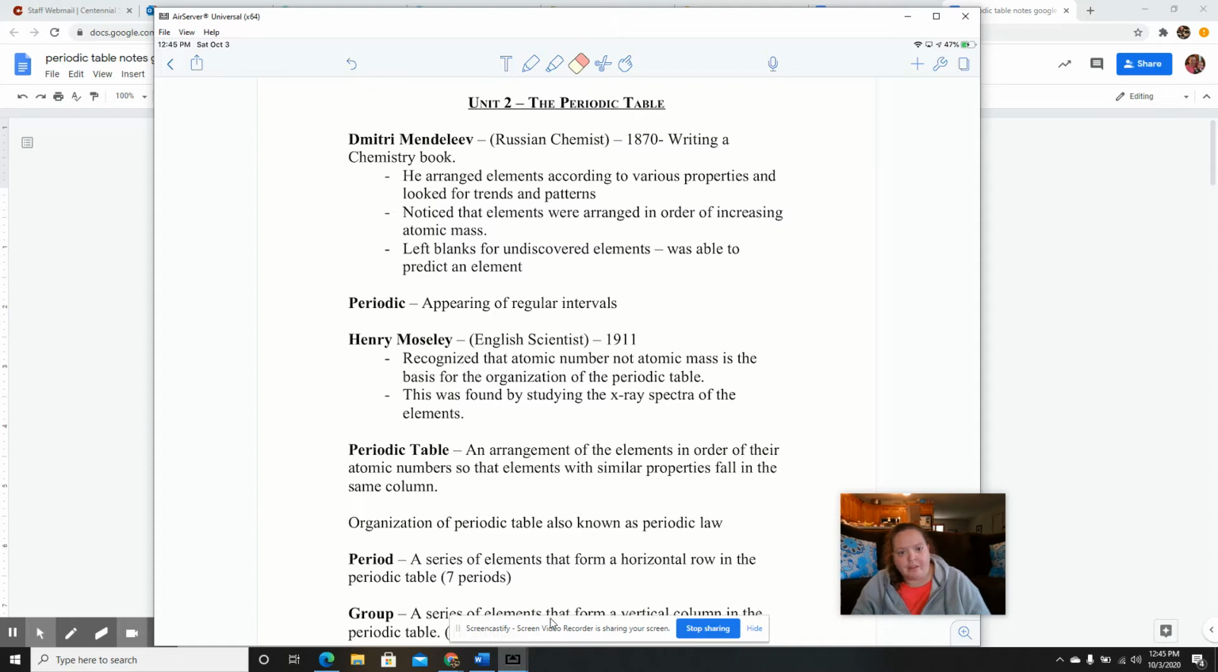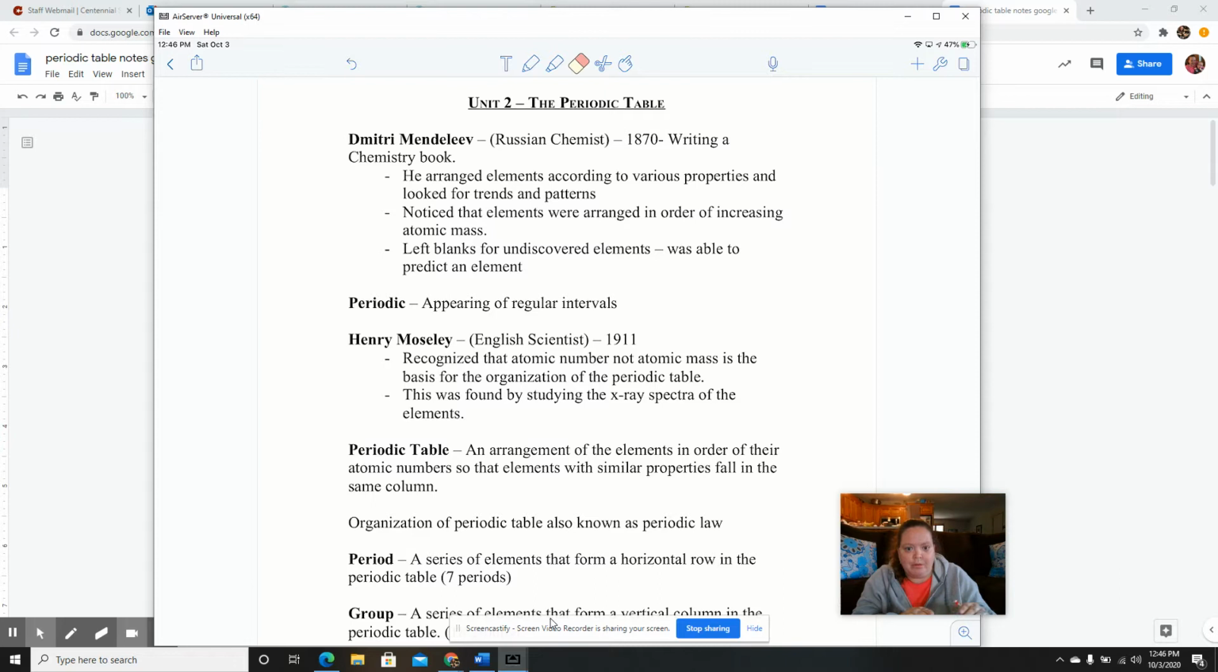So let's go ahead and dive right into how the periodic table was first discovered. The scientist that came up with the periodic table for the first time, his name was Dmitri Mendeleev in 1870. He organized things by looking at trends and patterns. Basically, what he did is he wrote the properties of the elements on cards and laid the cards out on a table and started looking for the trends and patterns that appeared and organized them that way.